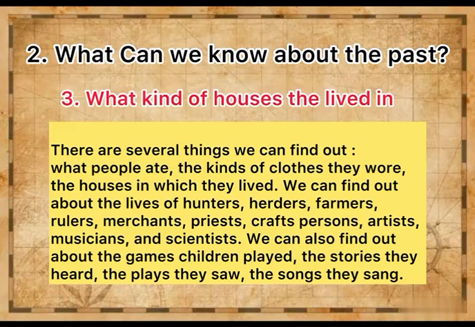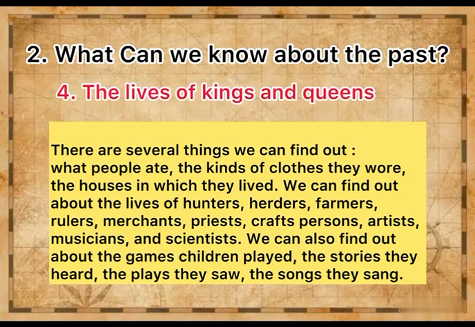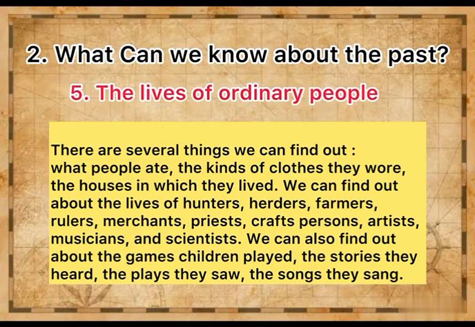Third, what kind of houses they lived in. In the beginning, people lived in caves or made shelters using wood, mud, and thatch. Fourth, the lives of kings and queens. History tells us about rulers, their battles, and how they governed their people. Fifth, the lives of ordinary people. Not just rulers, but even farmers, traders, craftspersons, and travelers contributed to history.